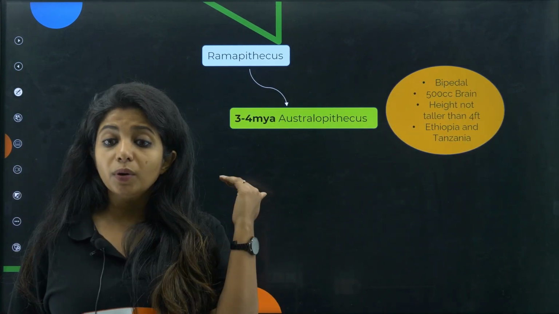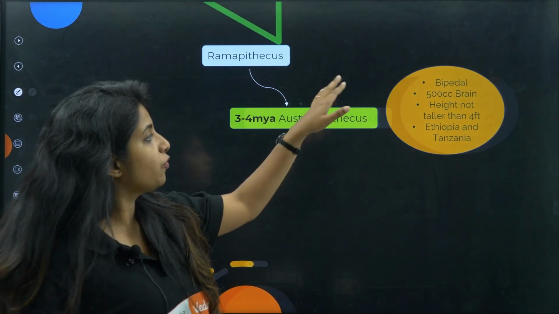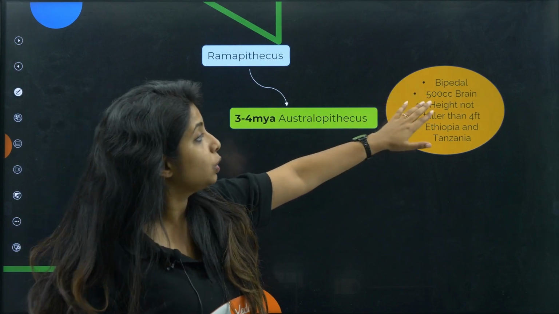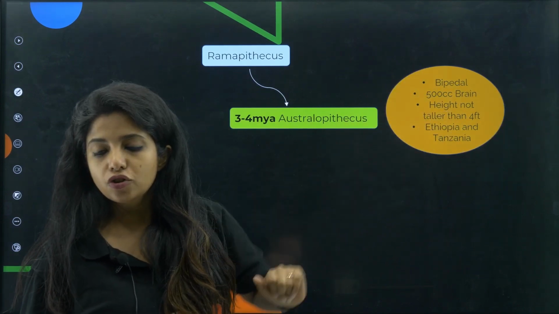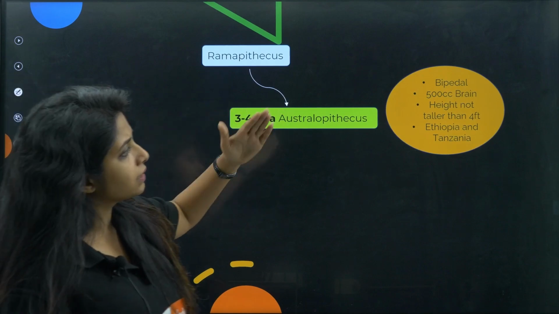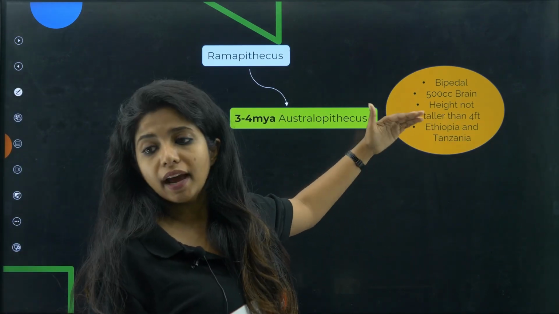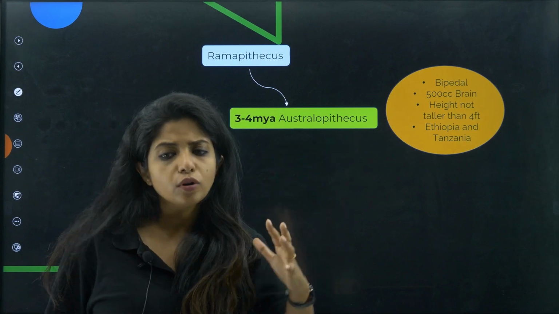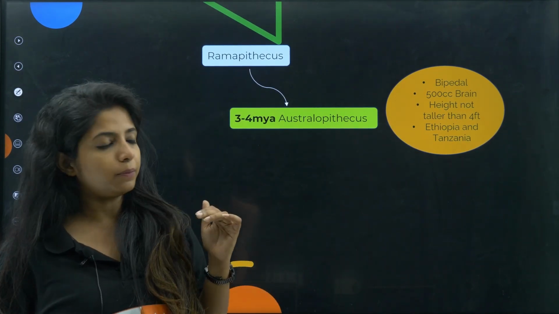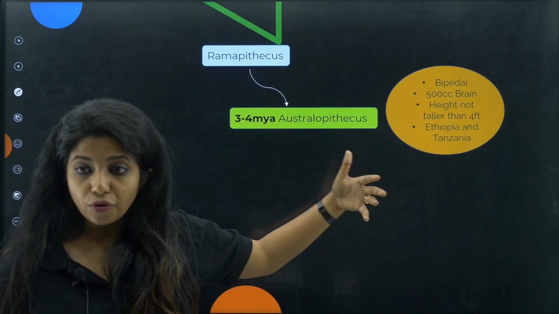Now, if you talk about their brain capacity, it has always improved. So it was 500 cc, the cranial capacity. Cc stands for cranial capacity. So it was 500 cc, my dear children. Okay, now going ahead, what did we have, children? Next thing, that is height. If you talk about the height, it was not taller than 4 feet. So their height was almost 4 feet, not beyond that. They were like small people. Now, Ethiopia and Tanzania are the places where they were found more.